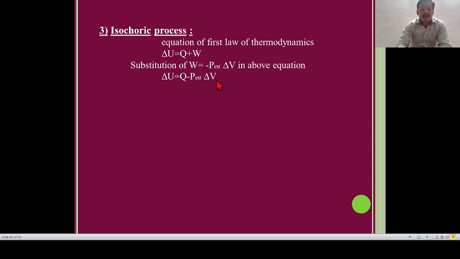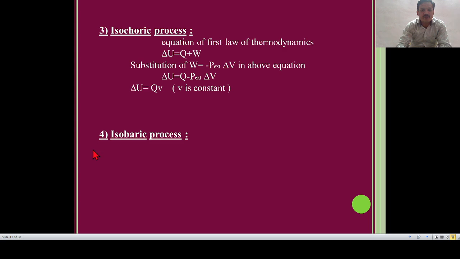But the isochoric process takes place at constant volume, so delta U is equal to QV, because in an isochoric process volume is constant. As volume is constant, there is no expansion and no compression. So delta U is equal to QV. V is a subscript, and the subscript indicates at constant volume. So the change in internal energy, delta U, is equal to QV. This is process number 3.